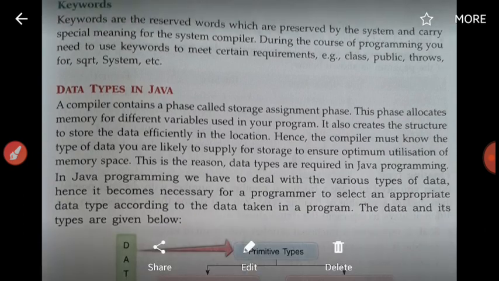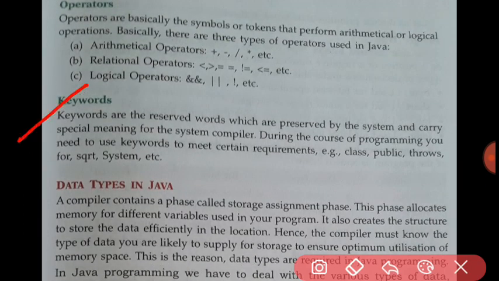Keywords are reserved words. As you book a seat in the train, then it is reserved for you. In the same way, keywords are also reserved words. Reserved words are those which you cannot use for your own purpose. Your purpose in the sense, we only declare the variables and the values. So remember, we can't use the name of keywords as variables. We will have to use different names. Remember, there are 48 keywords.